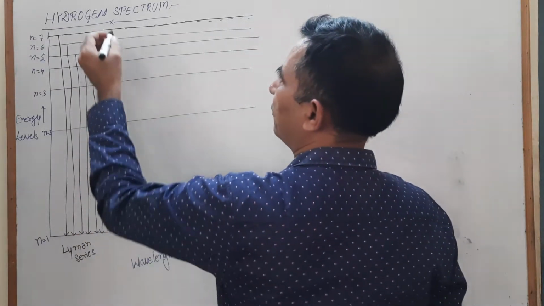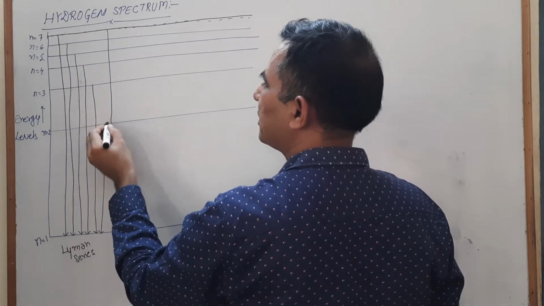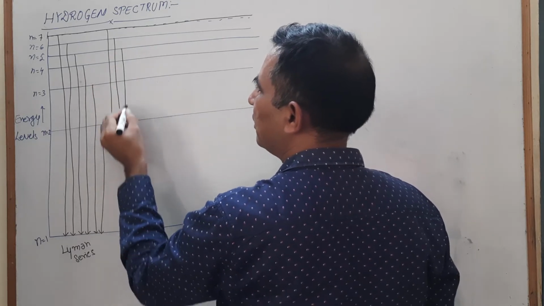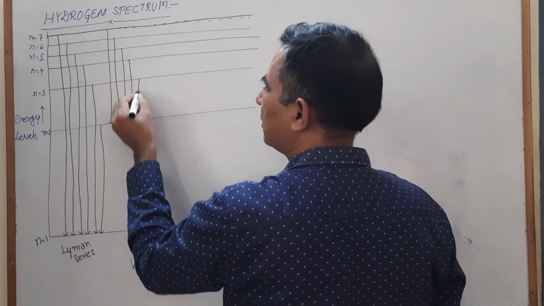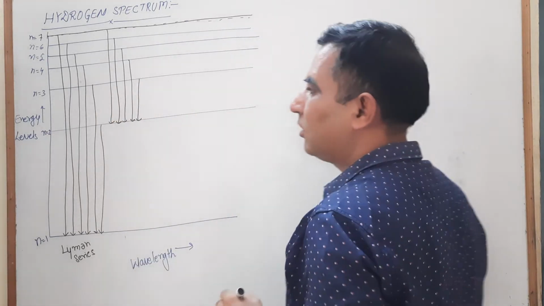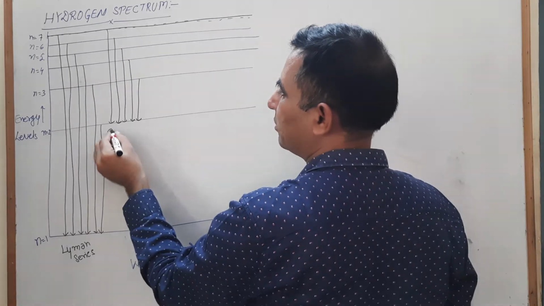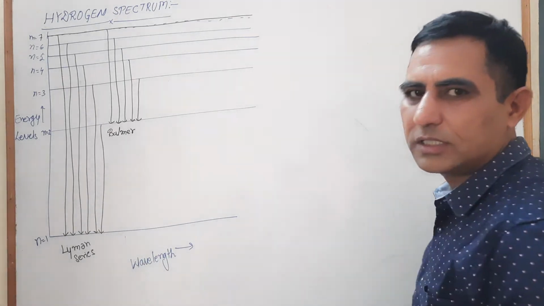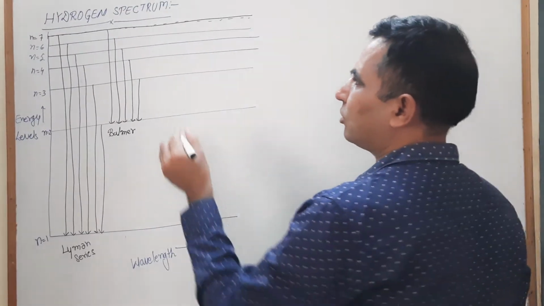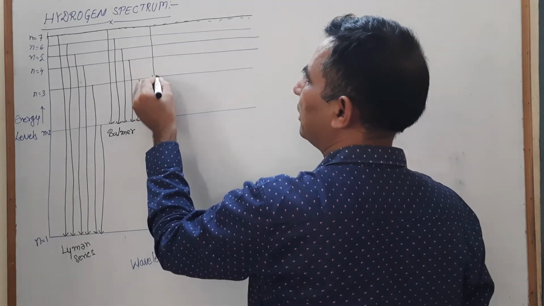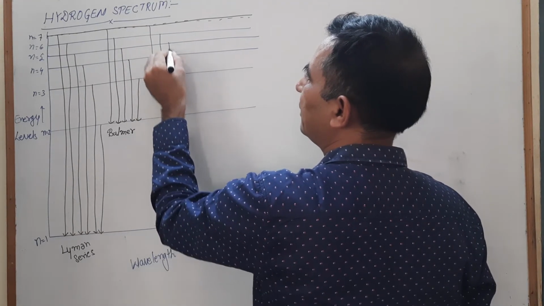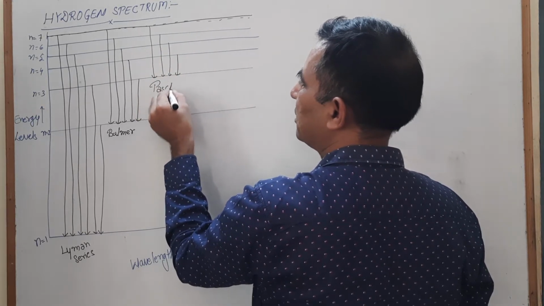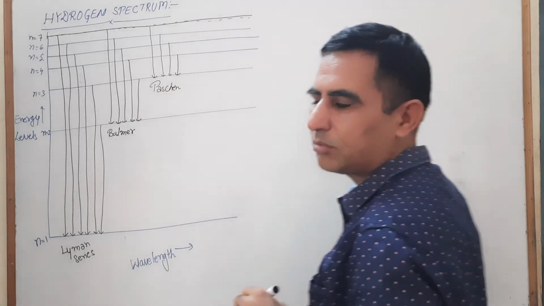Now look, when the electron jumps from the seventh to the second, from the sixth to the second, from the fifth to the second, from the fourth to the second, and from the third it comes to the second, this group of spectrum lines is known as the Balmer series. If the electron jumps into the third energy level from any other energy level, that is known as the Paschen series.